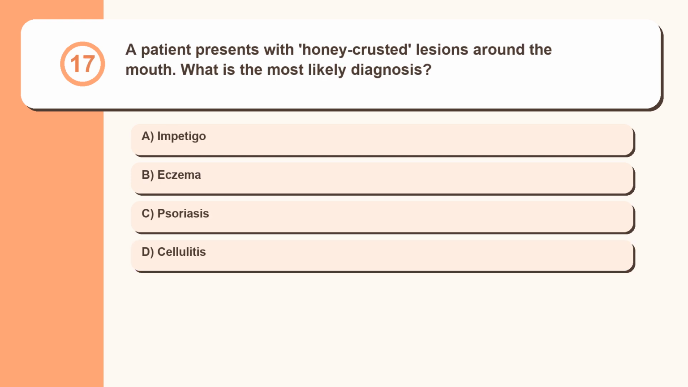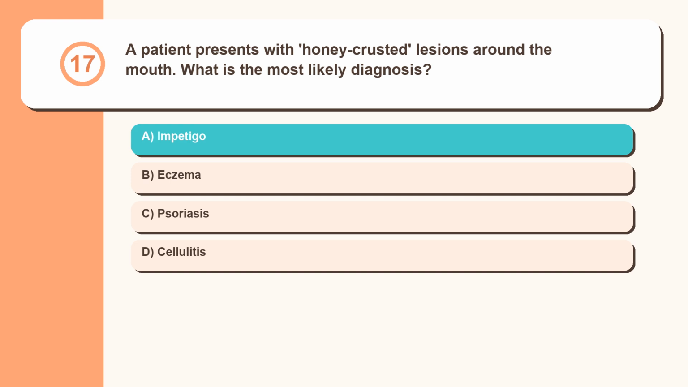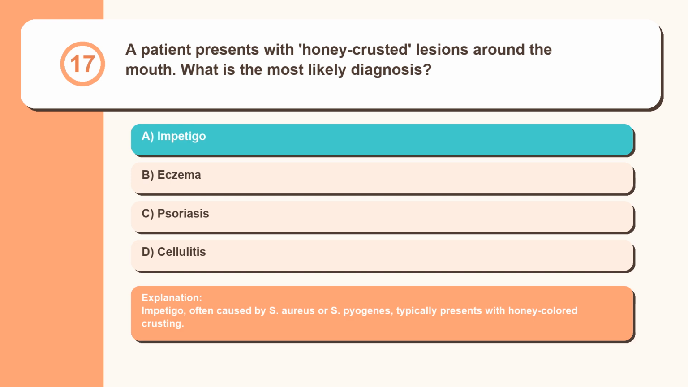Question 17. A patient presents with honey-crusted lesions around the mouth. What is the most likely diagnosis? Impetigo, eczema, psoriasis, cellulitis. Impetigo, often caused by S. aureus or S. pyogenes, typically presents with honey-colored crusting.